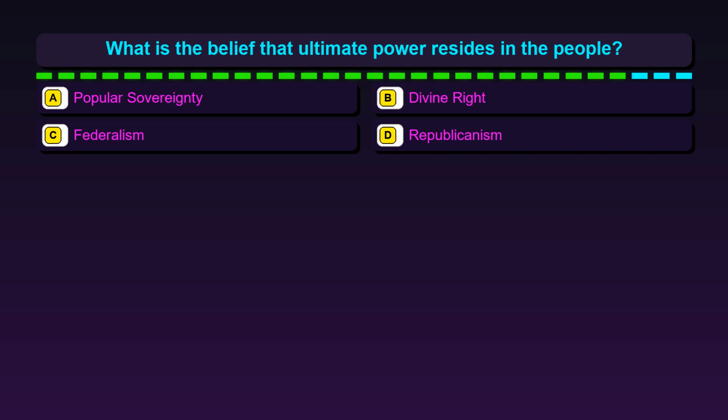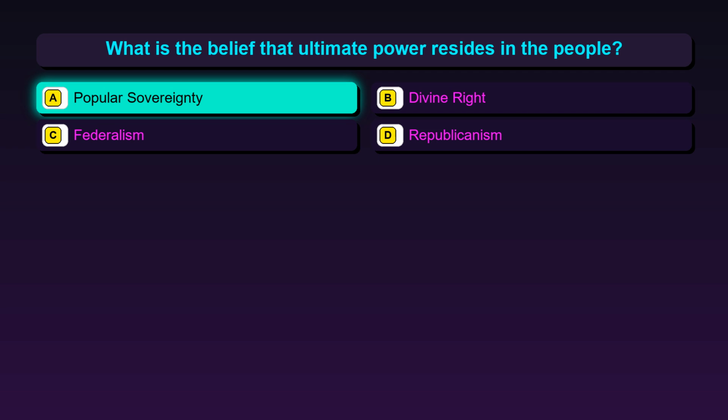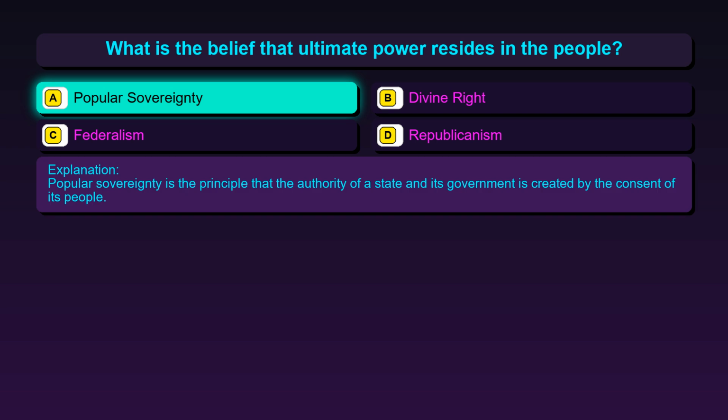Question 109. What is the belief that ultimate power resides in the people? Option A, popular sovereignty. Option B, divine right. Option C, federalism. Option D, republicanism. The correct answer is option A, popular sovereignty. Popular sovereignty is the principle that the authority of a state and its government is created by the consent of its people.